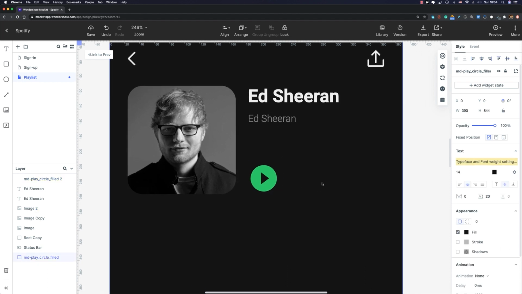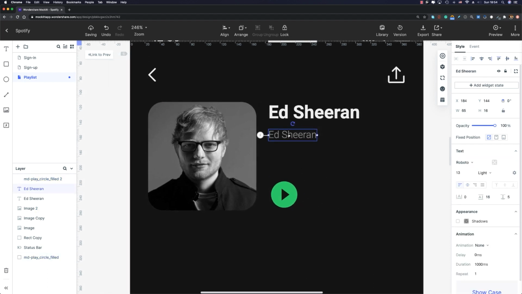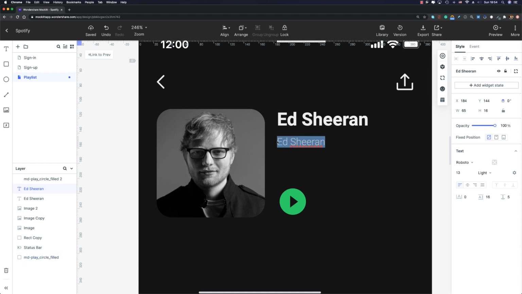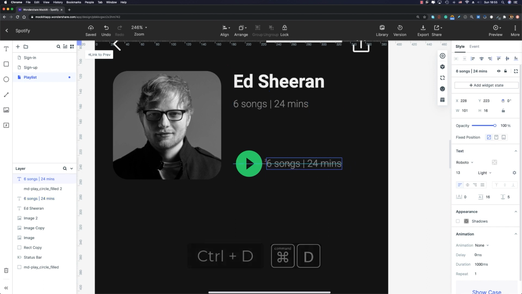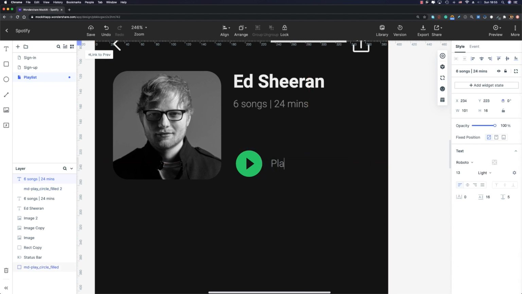And here we need a text layer. So I'm gonna select this one. But first, let me modify the text of this text layer to 6 songs, a vertical line, 24 mins, okay? Now let me select that, duplicate it, move it down, place it right over there. And its left margin is gonna be 8 pixels. Here I'm gonna write play now.